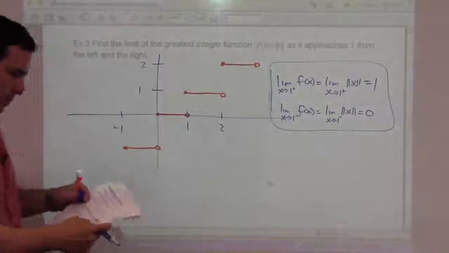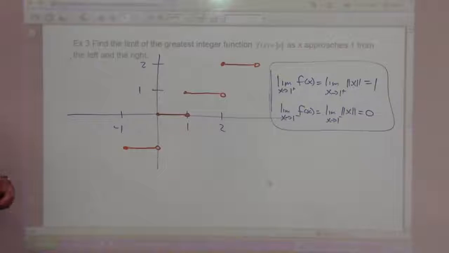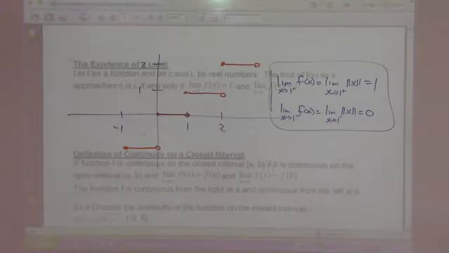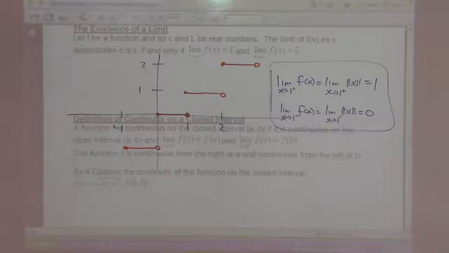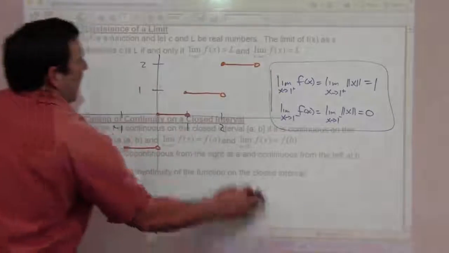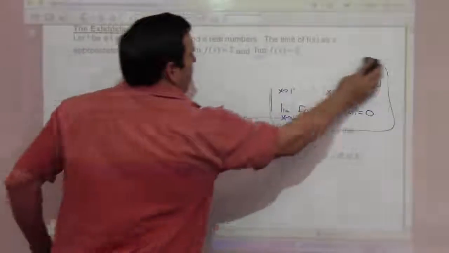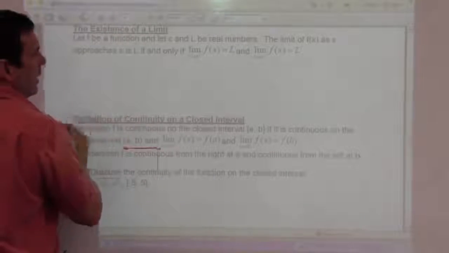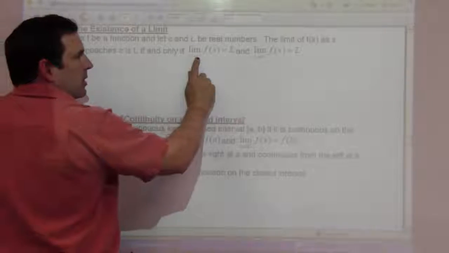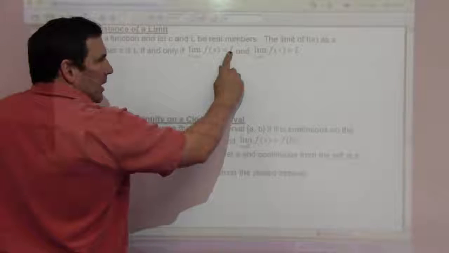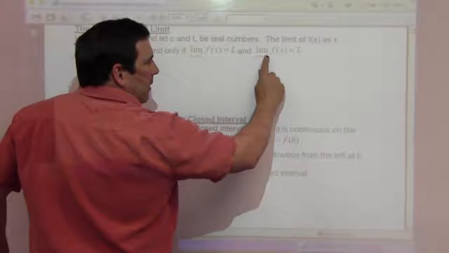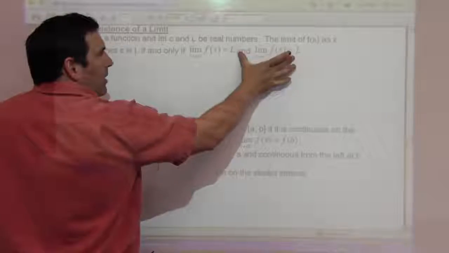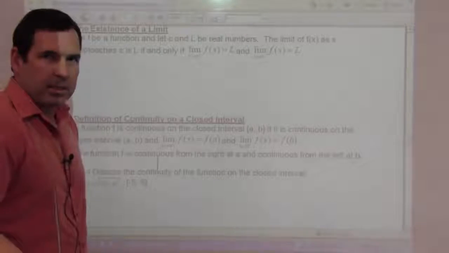Probably got a little ahead of myself there. Okay, feel free to pause that. I got ahead of myself because the next thing is the existence of a limit. Let f be a function, let c and L be real numbers. The limit of f of x as x approaches c is L if and only if the limit as x approaches c from the right side of f of x is L, and the limit as x approaches c from the left side of f of x is L. So if the limit is the same from both directions, then the limit exists.